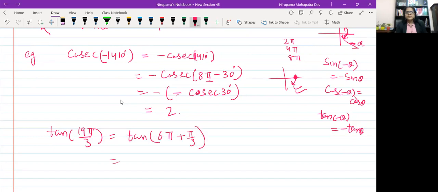Here 6 pi is a multiple of pi, and 6 pi plus pi by 3 is in the first quadrant. For any multiple of pi, there is no change in trig ratio, so tan pi by 3, plus or minus as per the quadrant. It is in the first quadrant, so it is plus tan pi by 3. So you are getting tan 60 degree, which is root 3. Like this you can solve any question of this type.